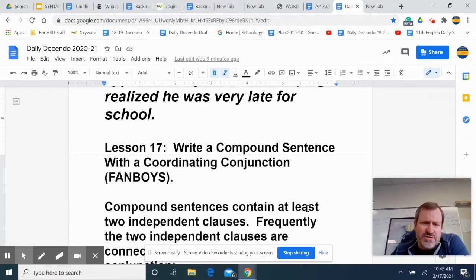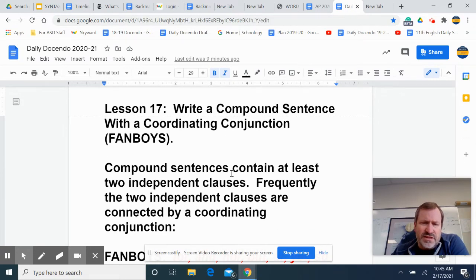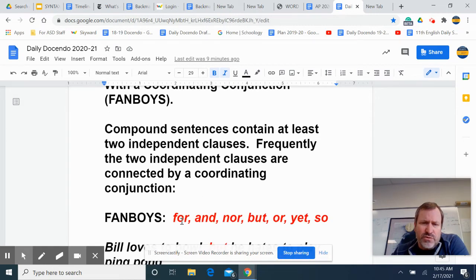So we have these things called coordinating conjunctions, and we use them a lot in all kinds of writing, but we especially use them to form compound sentences. So we have two sentences, two independent clauses. We want to join those two sentences. We use a comma and one of these FANBOYS: for, and, nor, but, or, yet. So they're either two letters long or three letters long. So you should be able to memorize these.